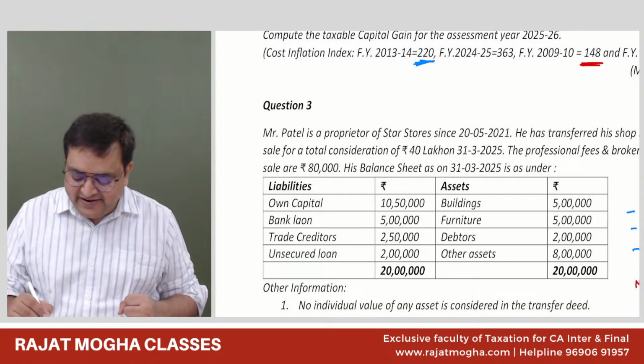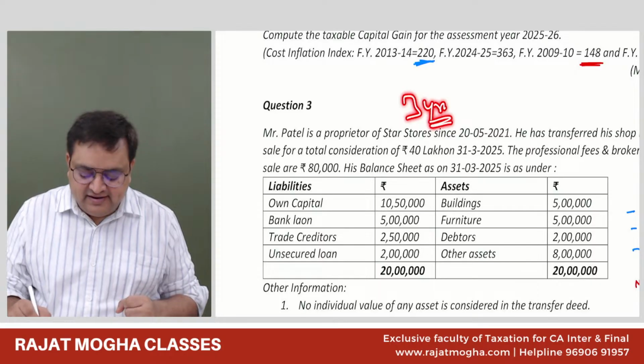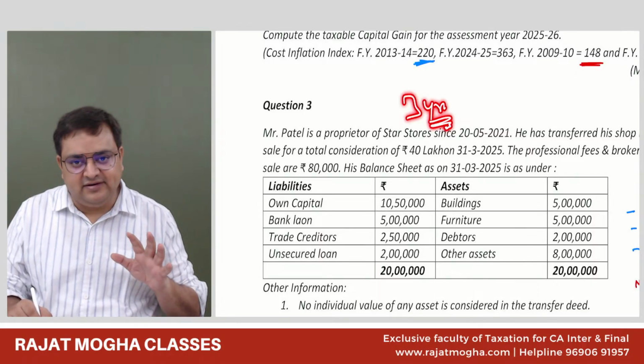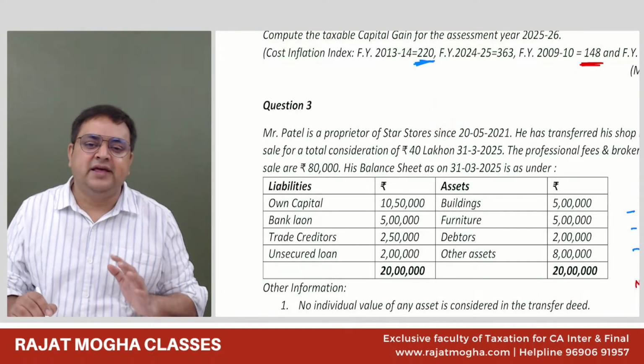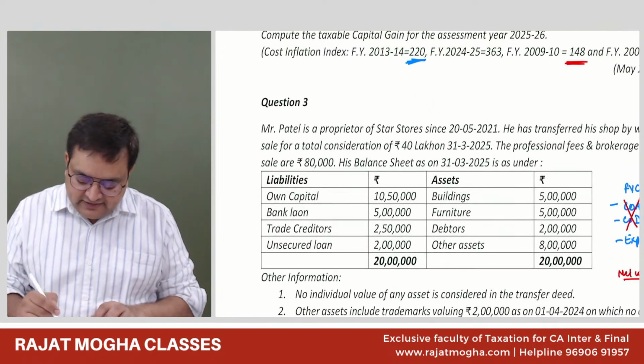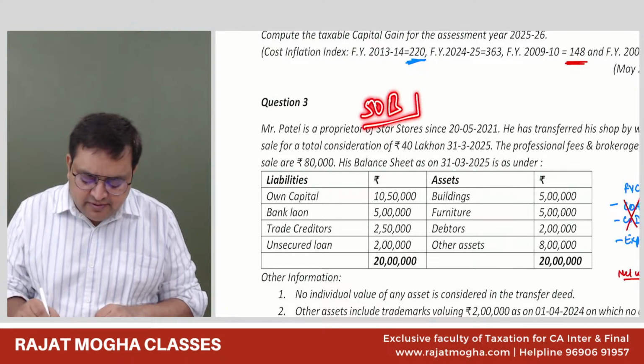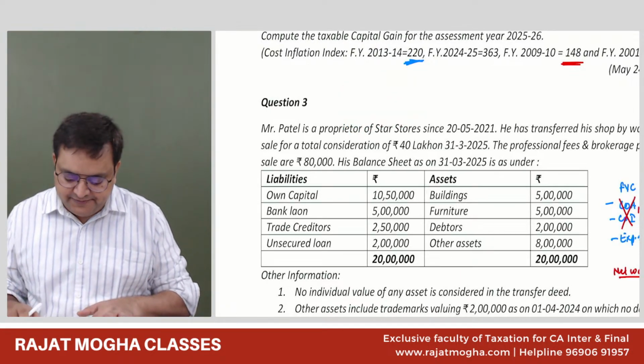3 years. In slum sale, they are taking 3 years. Generally, everything is 2 years now, but for slum sale, they are still taking 3 years. The section is actually 50B. Even if you don't remember the section number, we are completely fine with it.